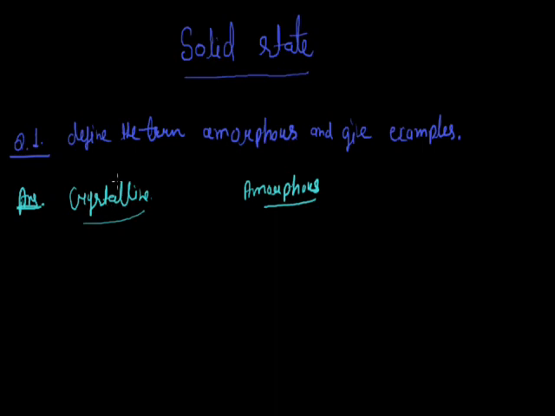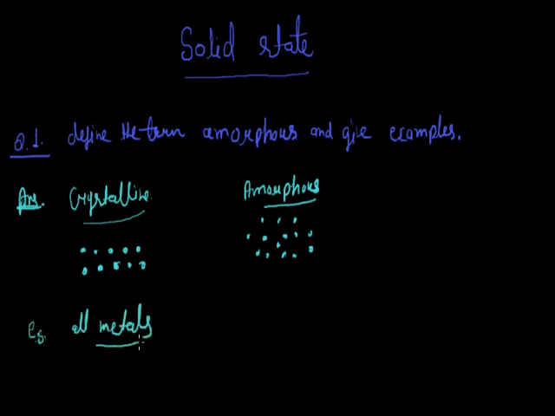In a crystalline solid, the constituent particles are arranged in a perfect order. But in an amorphous solid, the constituent particles are randomly arranged like this. So when constituent particles are randomly arranged, this makes the solid amorphous, and when they are arranged in perfect order, it is a crystalline solid. For example, all metals form crystalline solids.